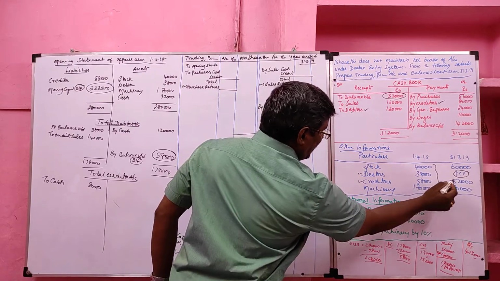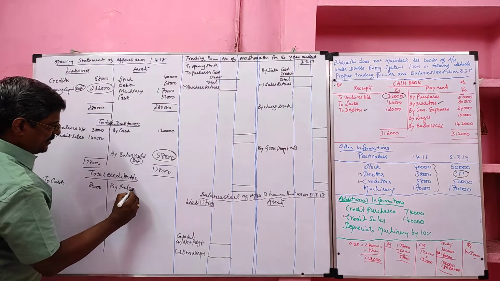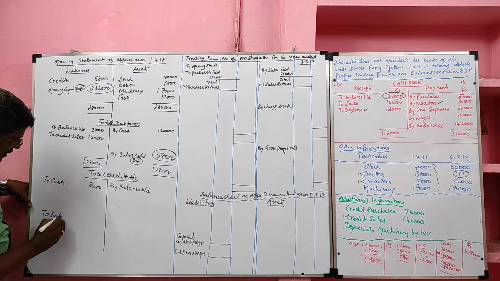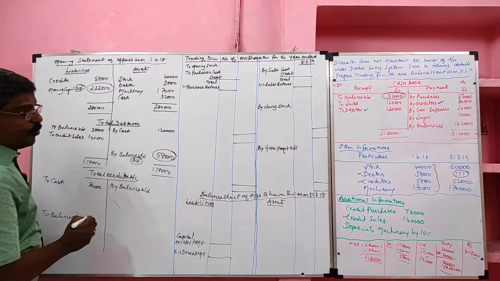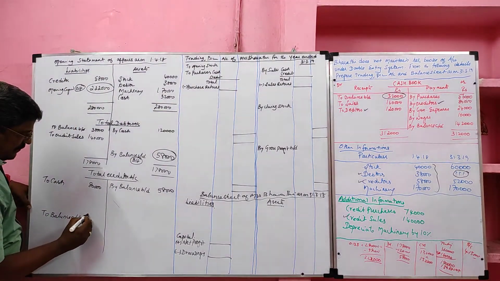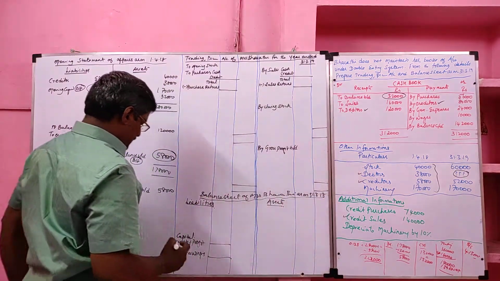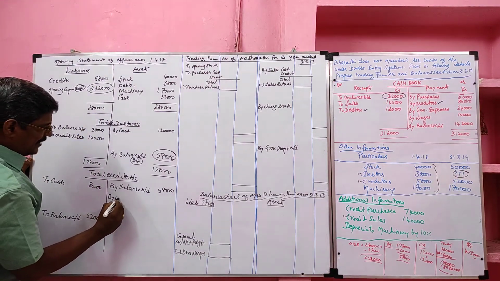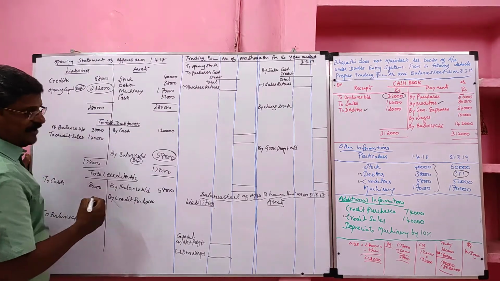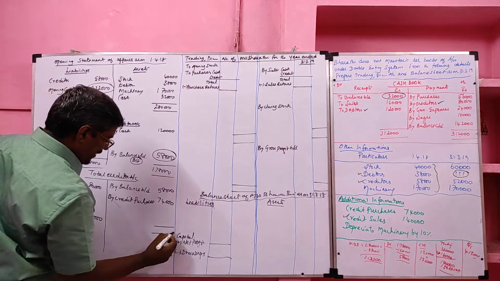We have opening creditor as well as closing creditor. Opening creditor is recorded on the credit side of the creditor account by balance BD. Closing creditor is recorded on the debit side of the creditor account to balance CD. Opening creditor 58,000. Closing creditor 52,000. Next, machinery not required, credit purchase we need. Normally the creditor account is prepared to find the credit purchase, but in this problem credit purchases are given. So if credit purchase is given, we have to assign some other item which is hidden.